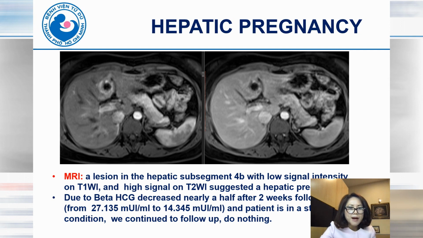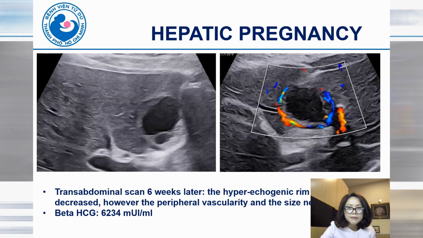On the MRI, we can see a lesion in hepatic subsegment 4B with low signal intensity on T1 and high signal on T2, suggesting this is a hepatic pregnancy. Because beta HCG decreased by nearly half after 2 weeks of follow-up, and the patient is in stable condition, we continue to follow up and do nothing. And this is the scan 6 weeks later.